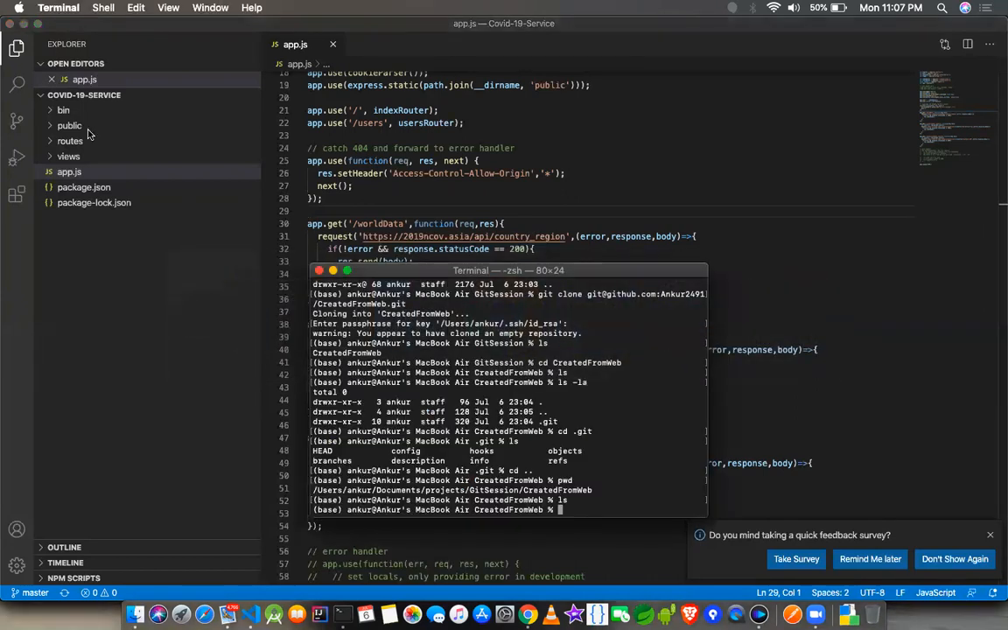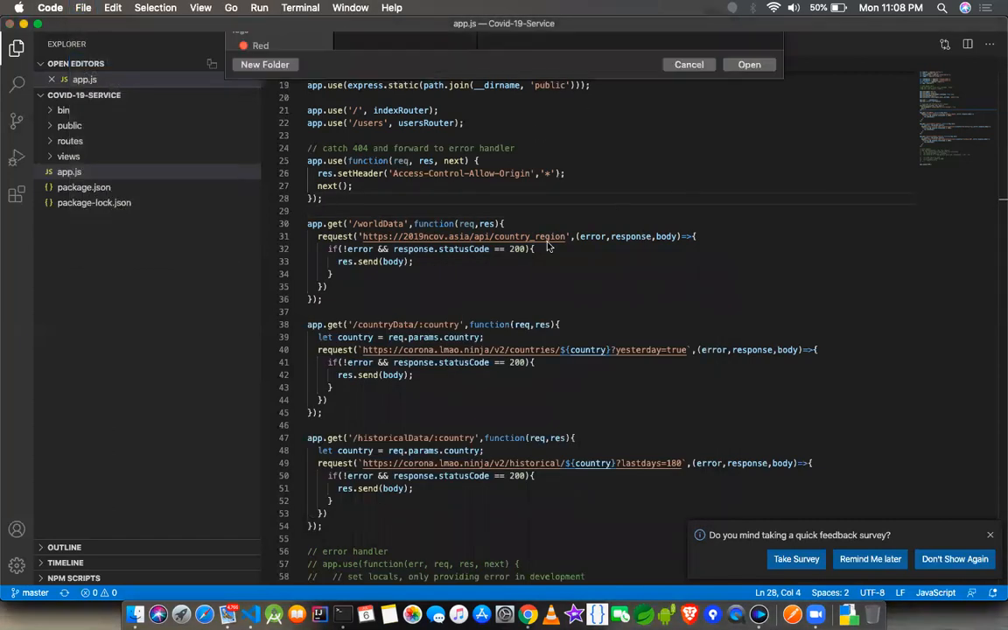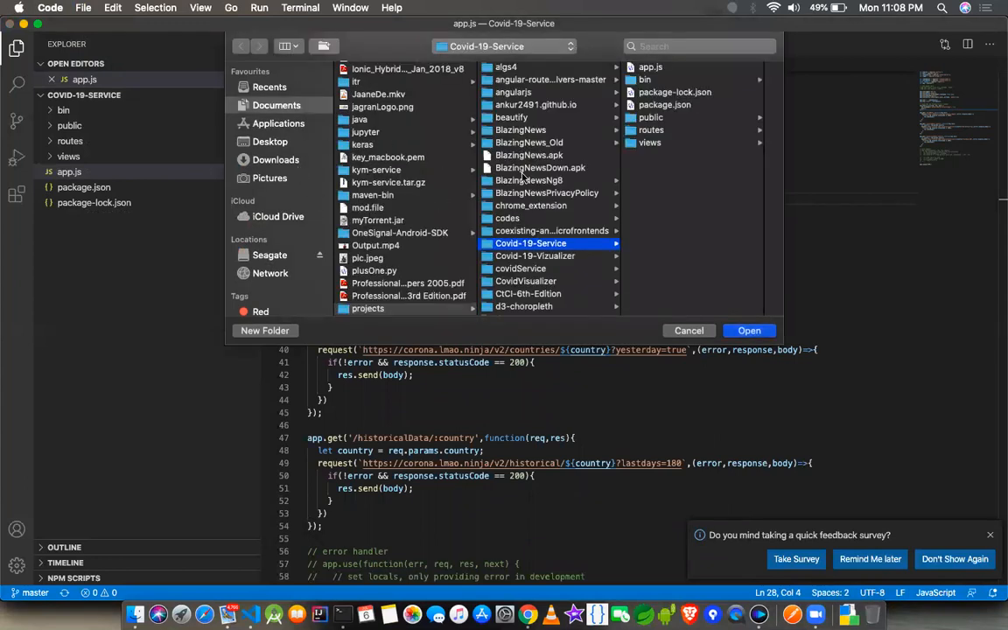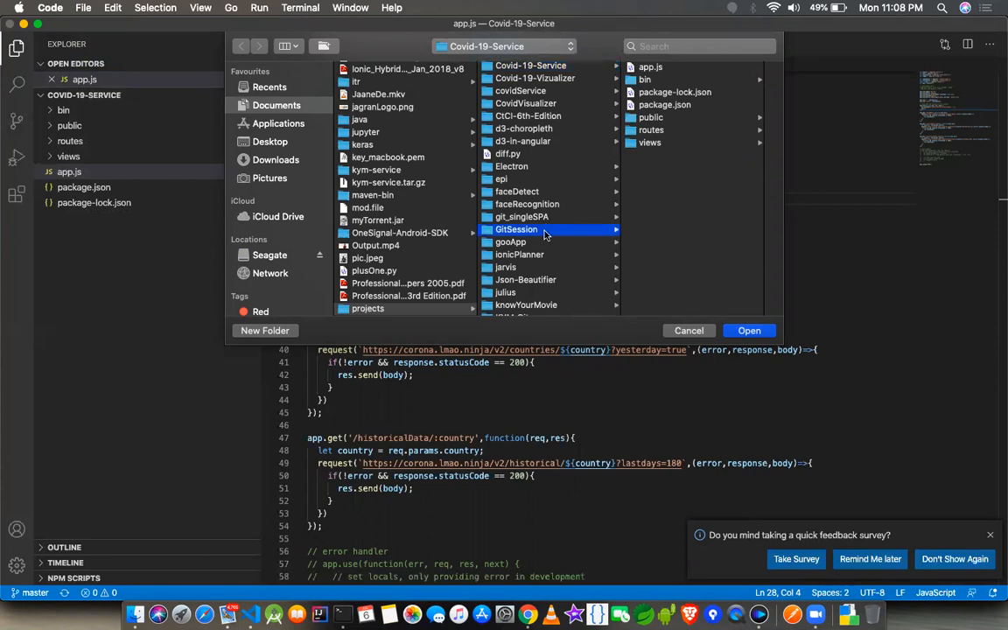Understood. So ideally, as I told you, we have two different versions. One is your remote and one is your local. Local is the system that I'm working on. The remote is the place where Git stores the data in its own database. Now let me open the folder which I just cloned, and I'll show you what exactly it is.